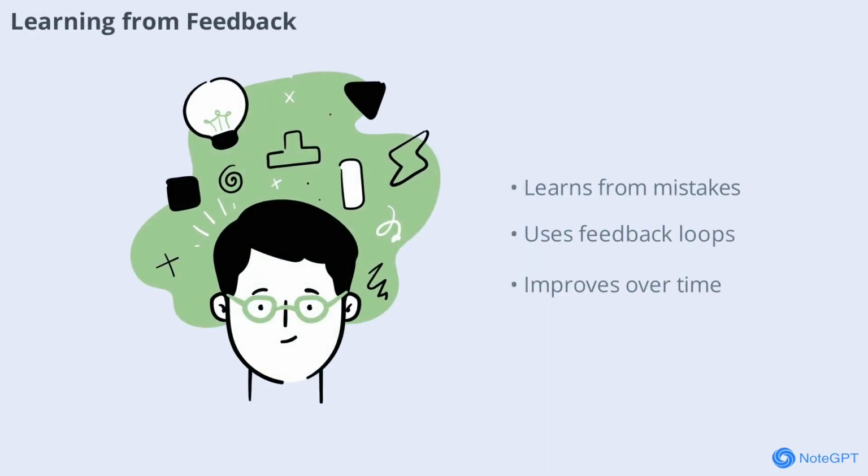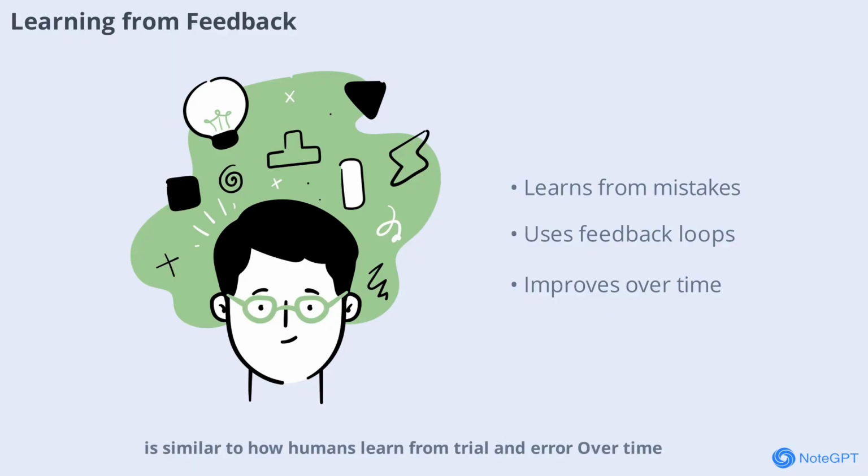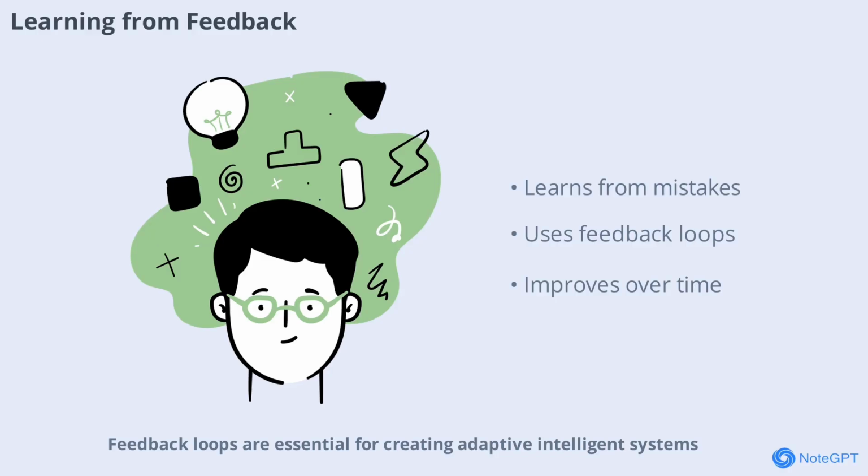AI systems often improve through feedback. When an AI makes a mistake, it can learn from the error and adjust its behavior. This process, called reinforcement learning, is similar to how humans learn from trial and error. Over time, the AI becomes better at achieving its goals, whether it's playing a game or optimizing a delivery route. Feedback loops are essential for creating adaptive, intelligent systems.